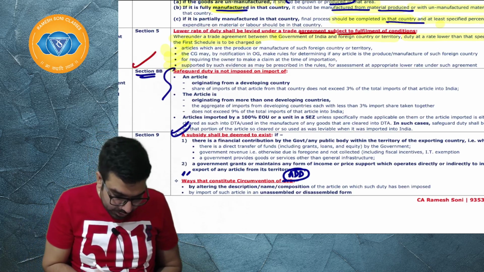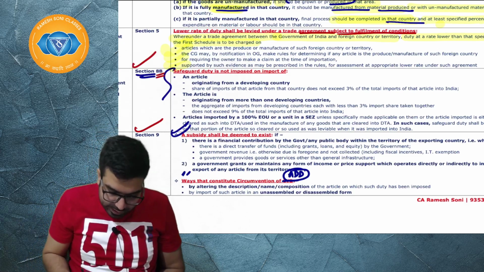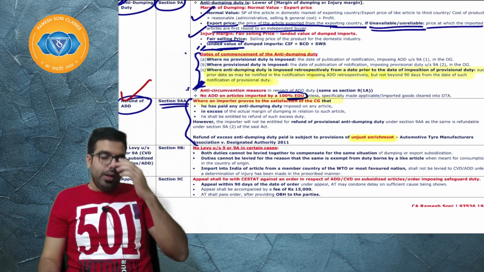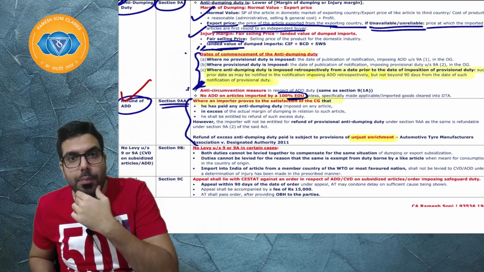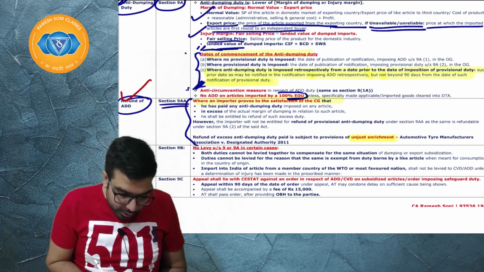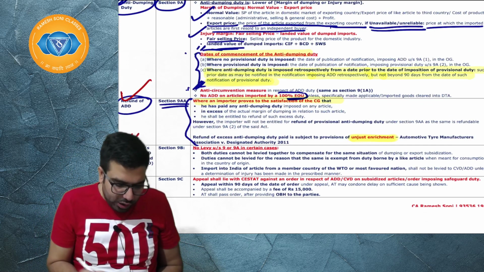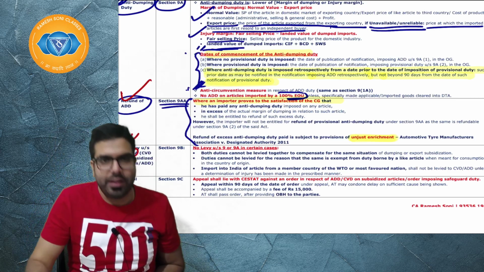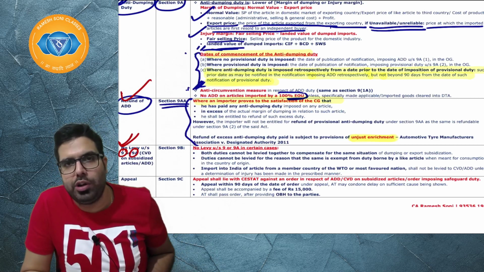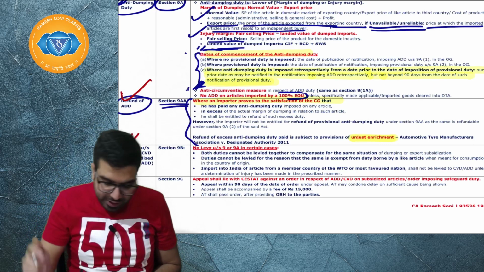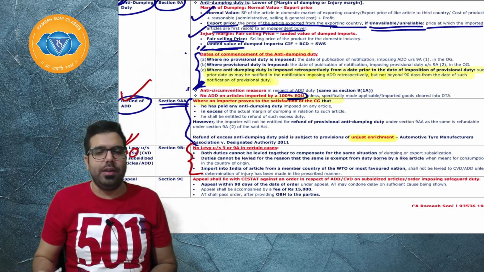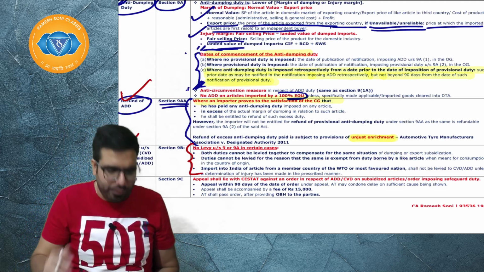3.8 I have done, 8B I have done, 9 we have done, and 9A, I have told you about refund of anti-dumping duty. Baba, always remember one thing here: no levy. When will no duty be levied under section 9 or 9A? Basically, when will no anti-subsidy duty or anti-dumping duty be levied? I found it a little important, so I have given it there. Please read it once before going for the exam.